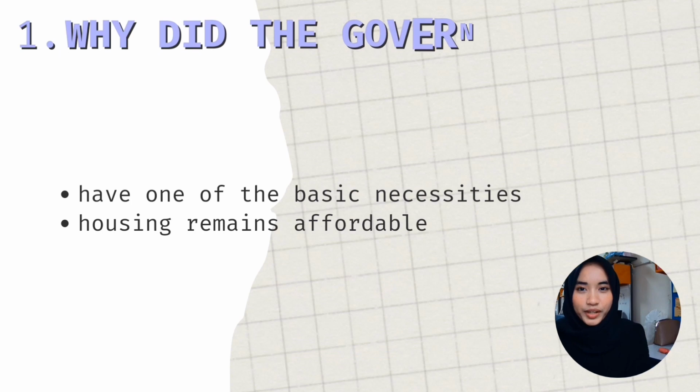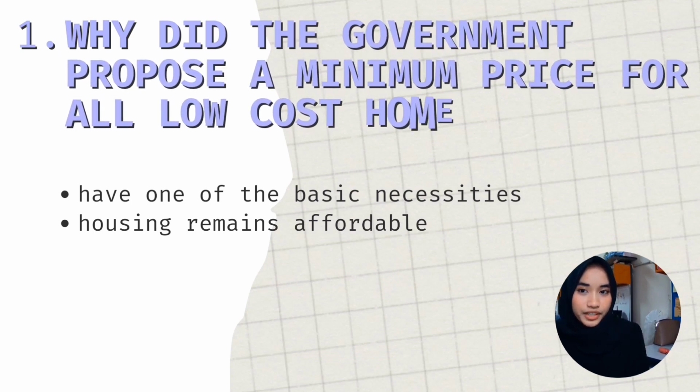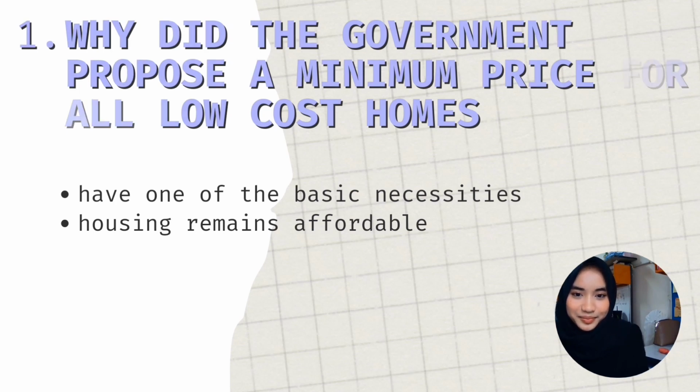For the first question, why did the government propose a minimum price for all low-cost homes? For the first point, having one of the basic necessities. Based on the case study, the government proposed a minimum price for all low-cost homes to make sure that all of the lower income people have one of the basic necessities, which is a home. Next, for the second point, housing remains affordable. This move is to ensure that housing is affordable for the selected group. For the next question, I will pass it to Akila.